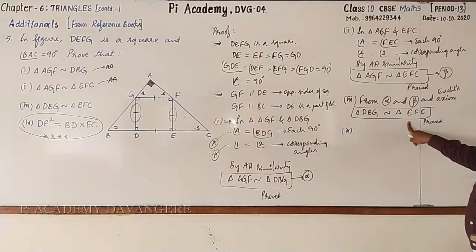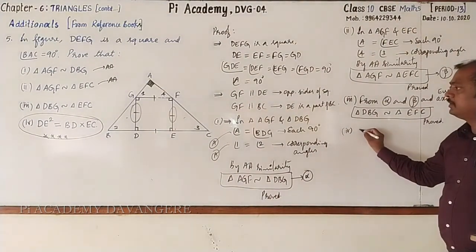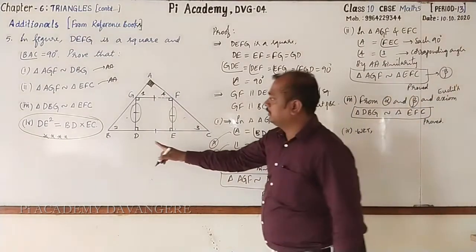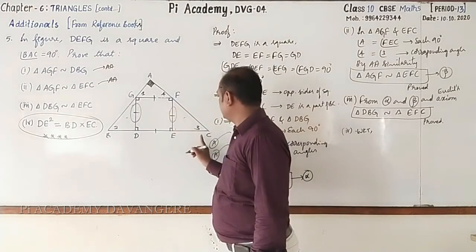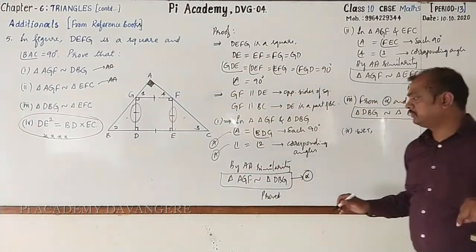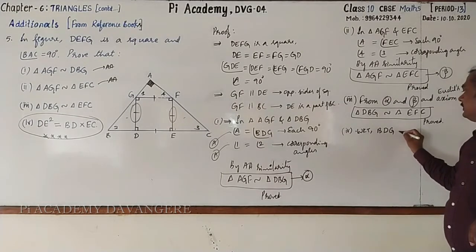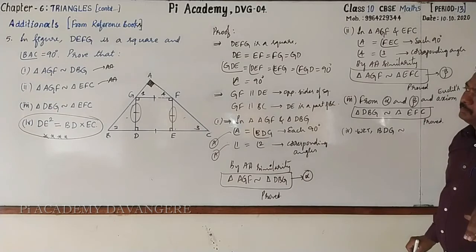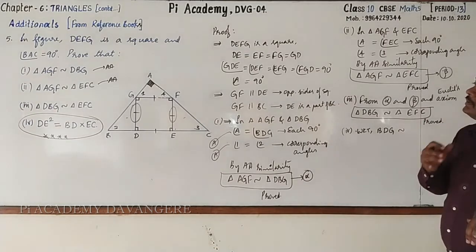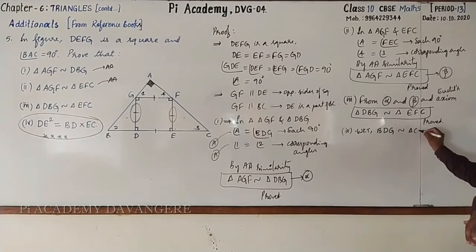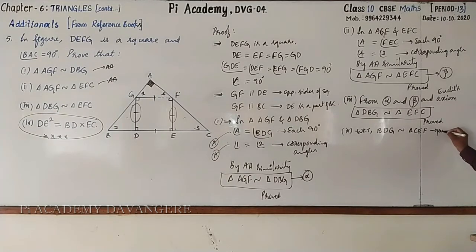As these two triangles are similar, we know that triangles BDG and CEF are similar. It is a proved statement.